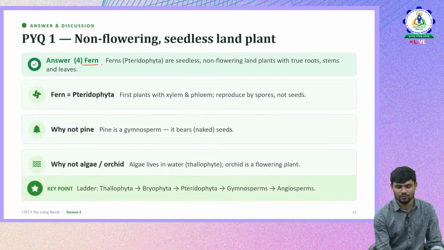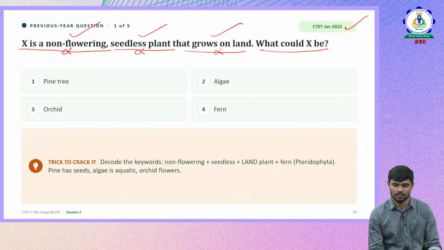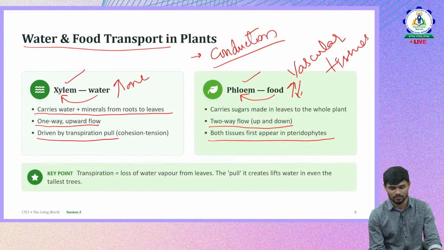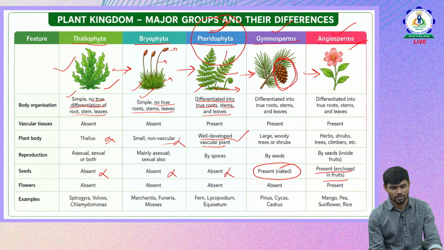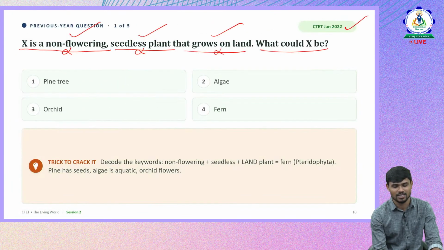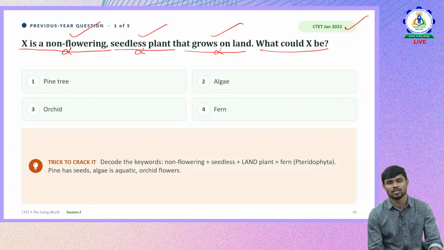The answer is fern. When we discussed different plants, primitive plants and advanced plants, the primitive plants don't have proper differentiation of parts, they don't have seeds, they don't have flowers, and they are completely in the water. That is Thallophyta.